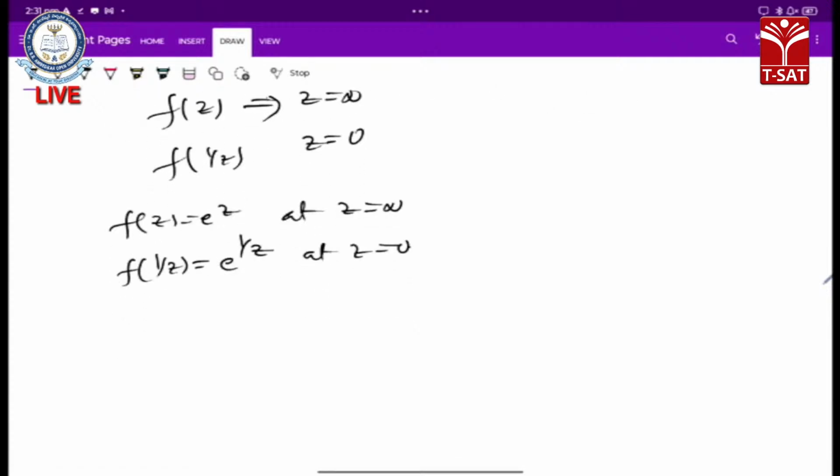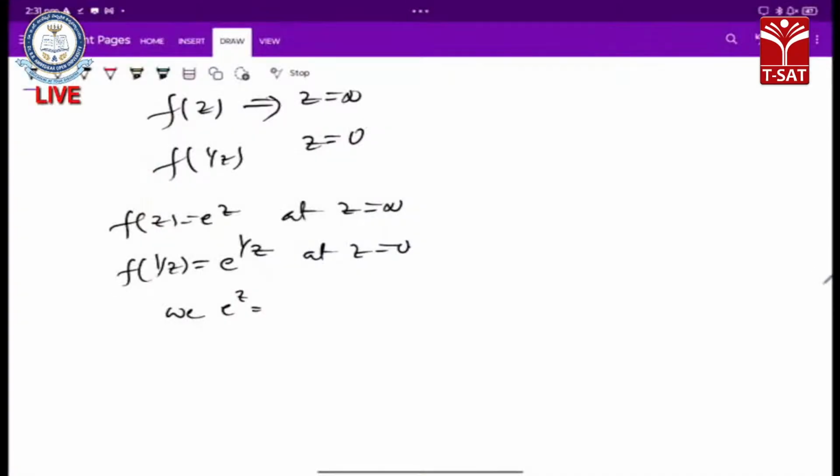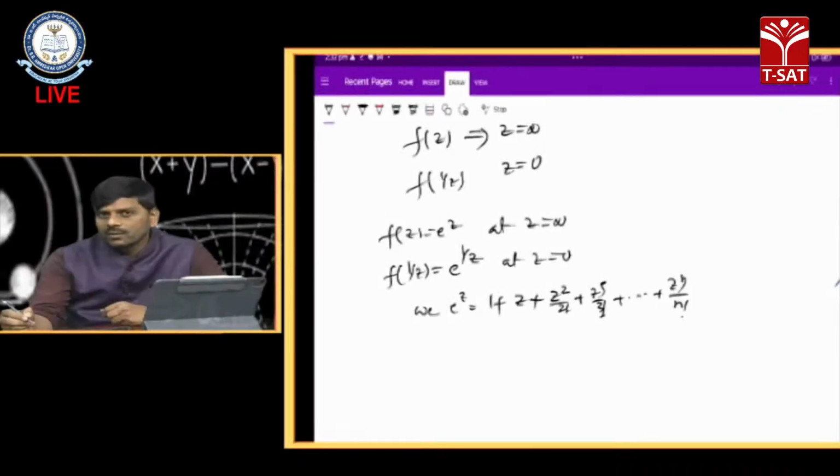Now we know, to discuss about e power of z, the expansion is 1 plus z plus z square by 2 factorial plus z cube by 3 factorial plus, and so on, up to z power of n by n factorial, well known.